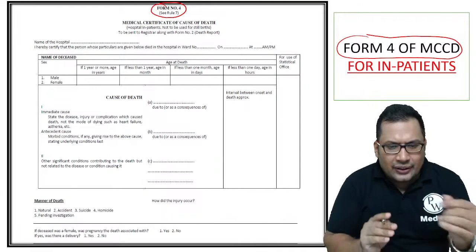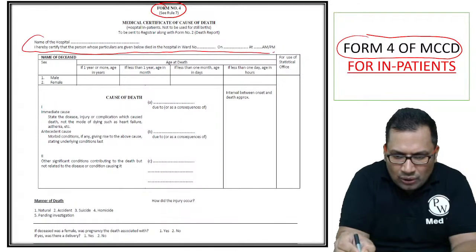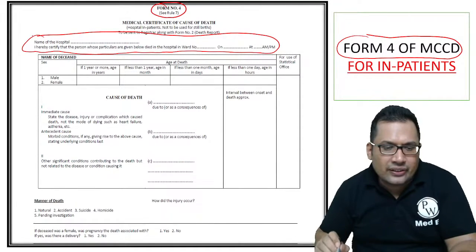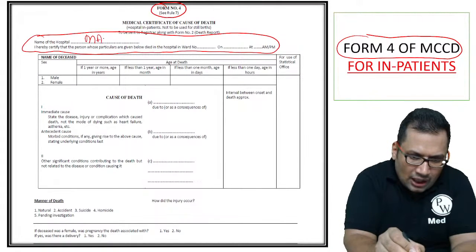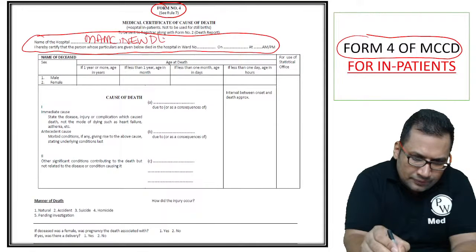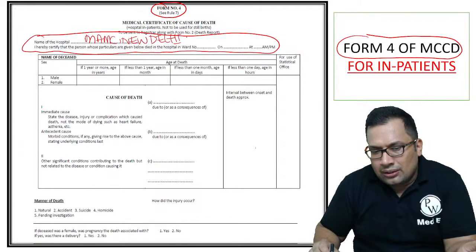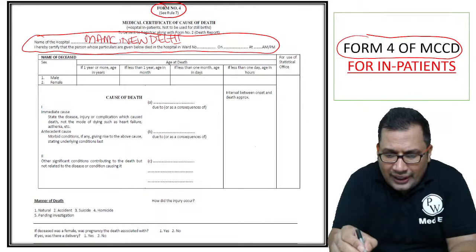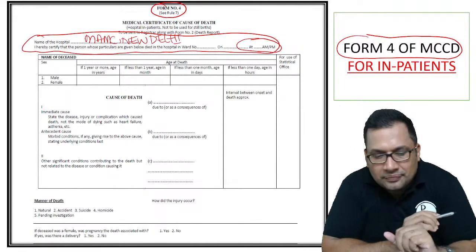So what you can see here, name of the hospital. First thing, you need to fill in all the details properly, whatever is given in your exercise, like MAMC New Delhi or LNGP Hospital New Delhi. I hereby certify that the person died in the hospital, ward number, the date and time, that you need to mention properly. That is very important.